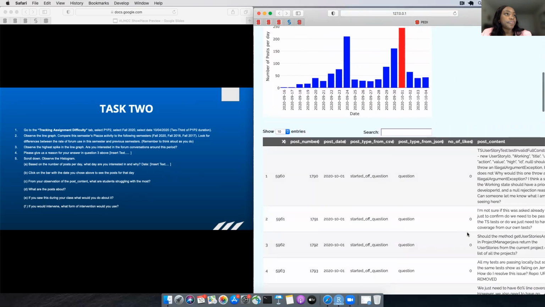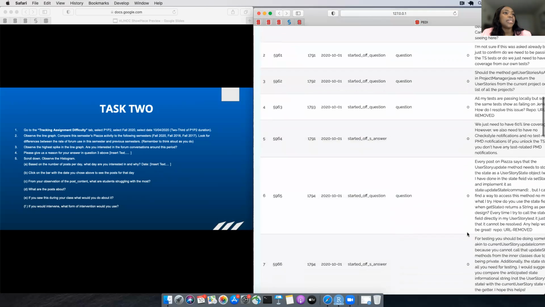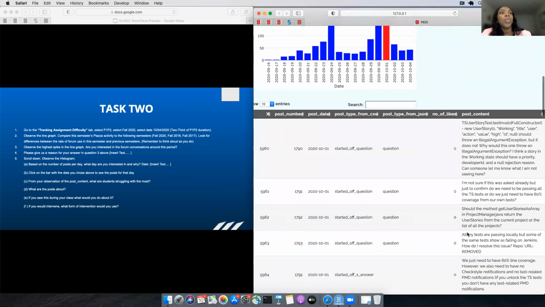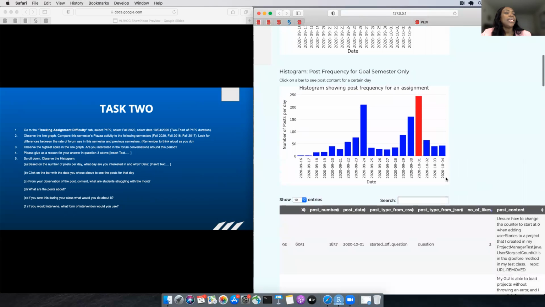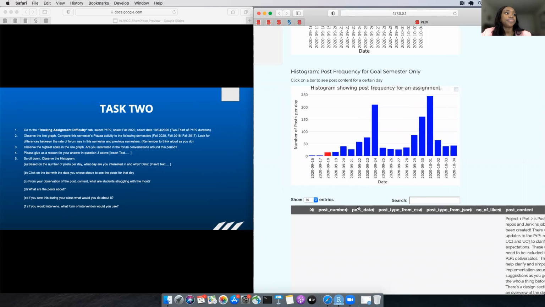And instructors can check the posts and see what concepts a student is struggling with. They can order by the number of likes to see the posts that were most liked by students and how they can answer those questions. They could also compare between the concepts struggled with on the days with the highest number of interactions, as well as the concepts struggled with on the days with the lowest number of interactions.